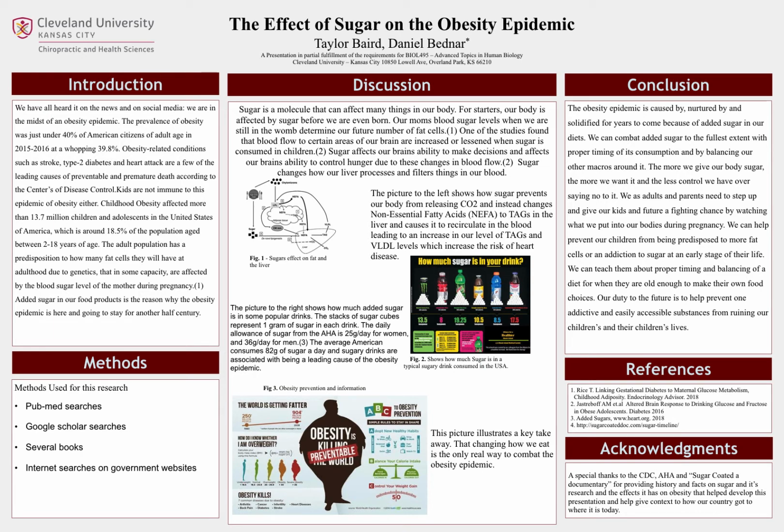The first thing is that we need to start eating properly portioned and timed meals and limiting our sugar to either below 5% of our daily intake or less than the recommended amount given to us by the American Heart Association. Second, we need to start getting the proper nutrition when we do eat sugar. We need to also be eating adequate amounts of healthy fats, and protein, and other carbs whenever we have sugar.